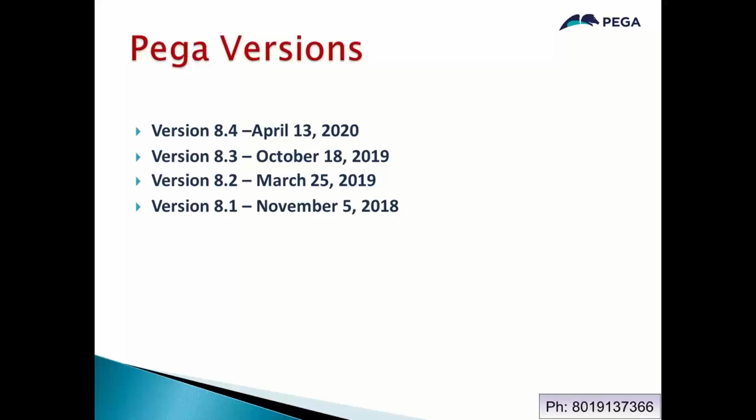Whatever version you take, or if any new version comes in the future, there will not be any major changes. So if you learn one version now, in the future you can work on any version again without any training or separate knowledge. In Pega, 90% of concepts are the same. What are the few changes? They may change the look and feel, or option placement. But rules will never change.